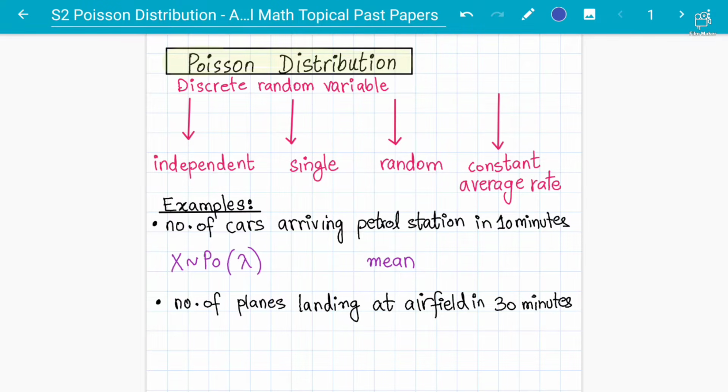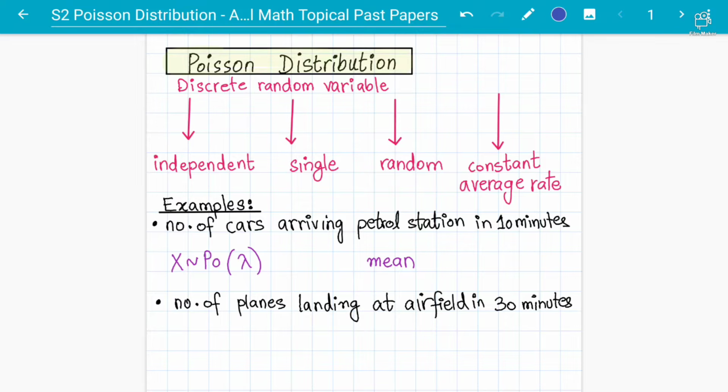if there is bias, let's say the bias is that you are considering the traffic jam as well, or you are considering families or friends, then the event is not random, and the event is not independent as well, because you are applying bias and the event is dependent on the family and other things as well. So hope students get it, that this is when you can use the Poisson distribution as a model.